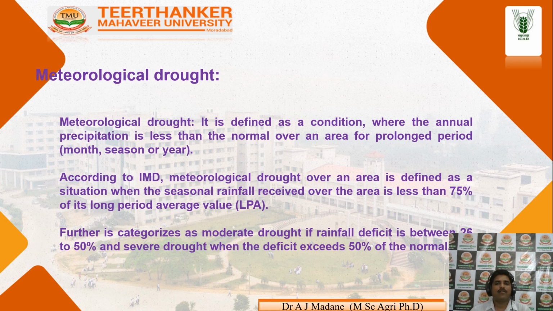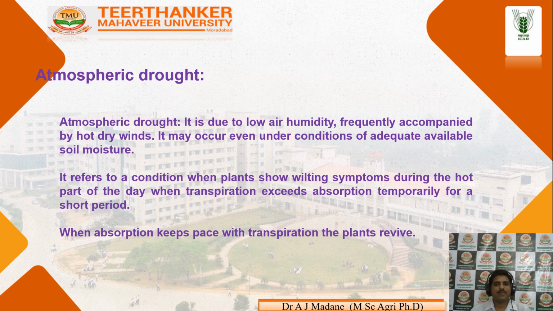According to IMD, meteorological drought over an area is a period when the actual rainfall is less than 75% of normal. That condition is defined as meteorological drought. It is further categorized as moderate drought if rainfall is deficient between 26 to 50%, and severe when the deficit exceeds 50% of the normal rainfall.